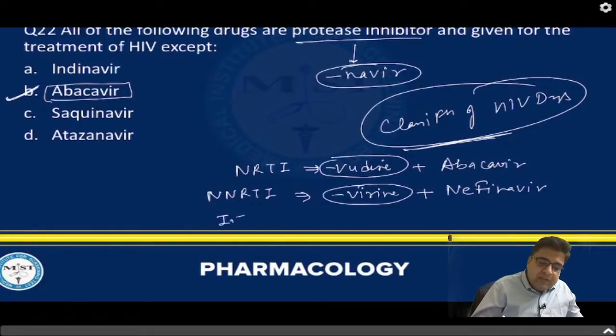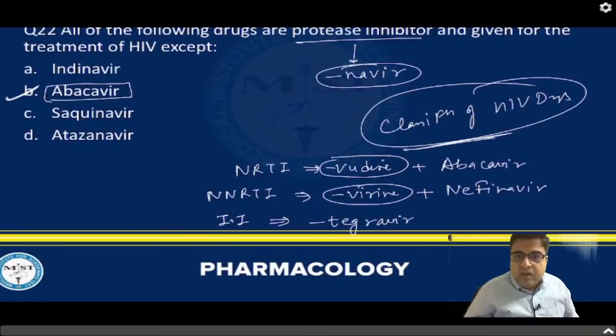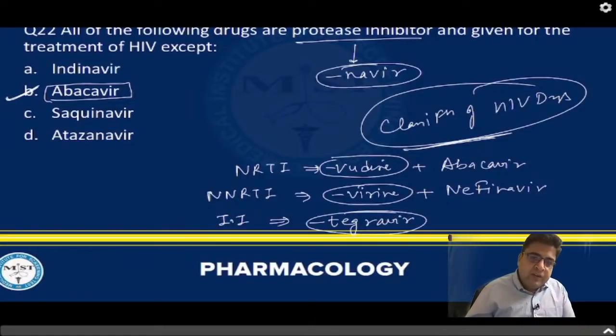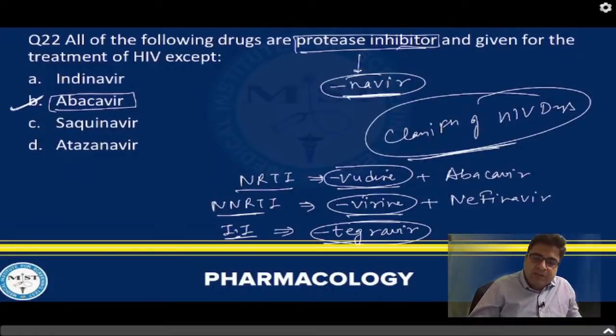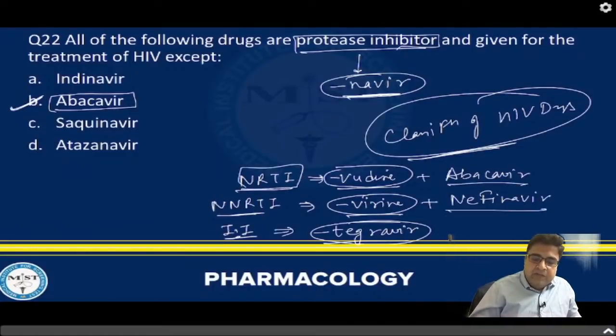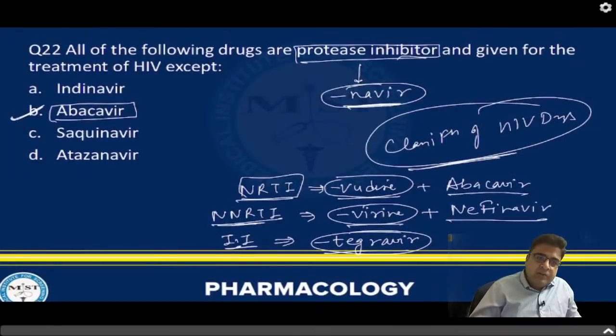Next is integrase inhibitors, the third group of medicine. Integrase inhibitors always end with Tegravir. And the fourth is protease inhibitors, which end with the word Navir. So these are the four main groups of HIV drugs. Protease inhibitors have Navir, NRTIs have Vudine, NNRTIs have Virin, integrase inhibitors have Tegravir. Some exceptions: Abacavir is also an NRTI and Nelfinavir is also an NNRTI. So question number 22, the answer is B.